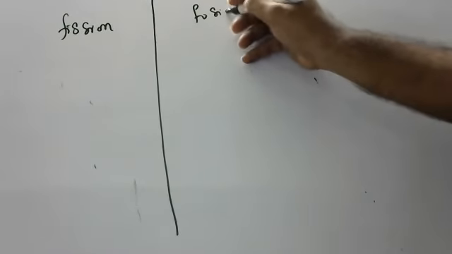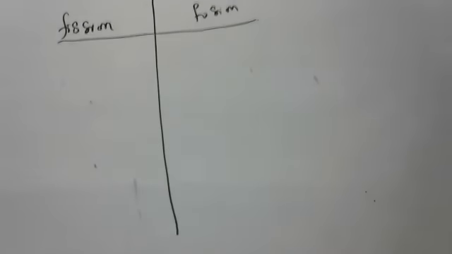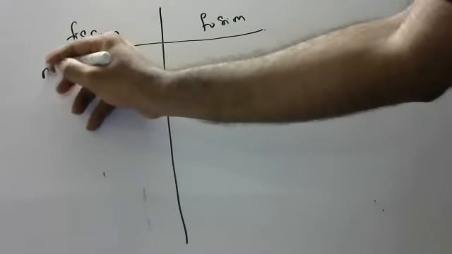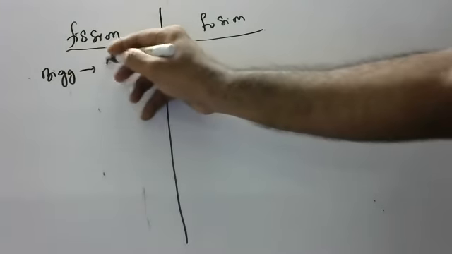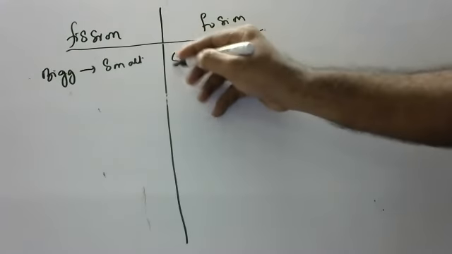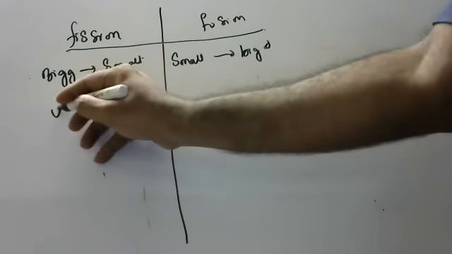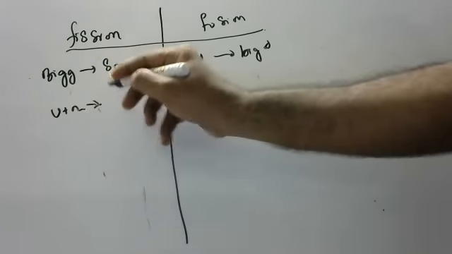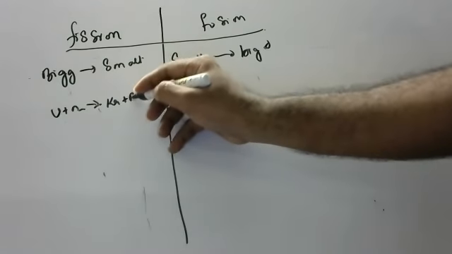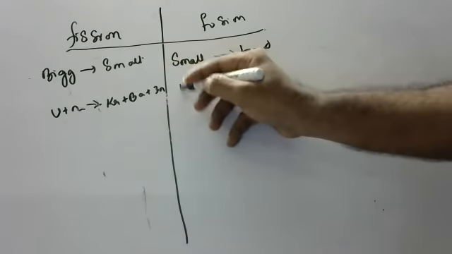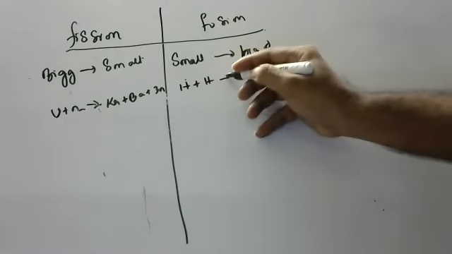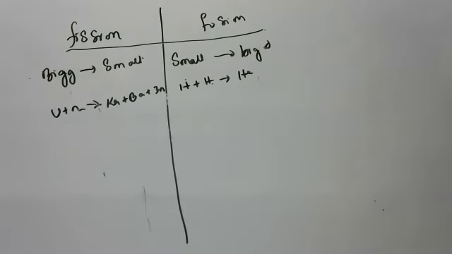Okay, children, let me say comparatively. I will say in comparison, what are the differences between fission and fusion? Slowly, I will say, try to understand, children. In fission, bigger atoms break into smaller atoms. Here, smaller atoms combine to form bigger atoms. Here, uranium is broken down with a slow-moving neutron to form krypton, barium, and three more neutrons. Here, hydrogens are combining to form helium. Small atoms combine to form a big atom.